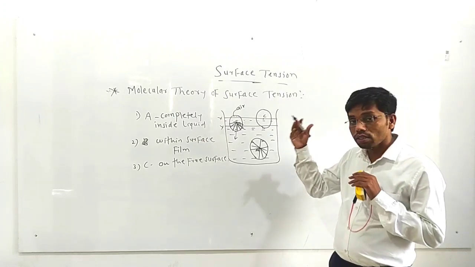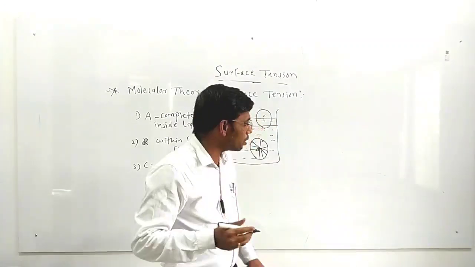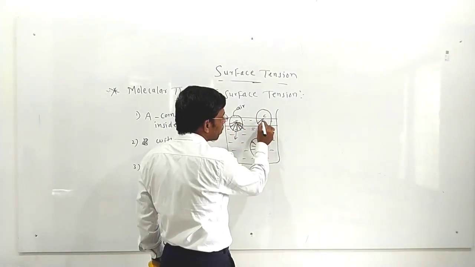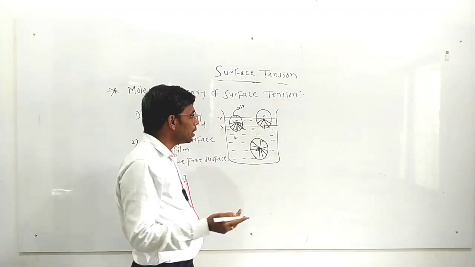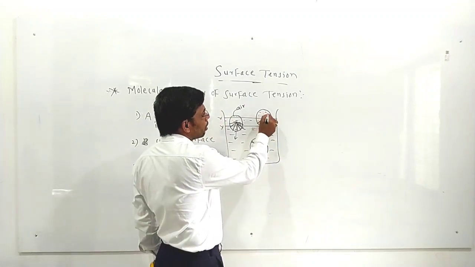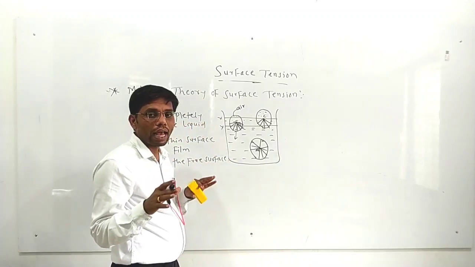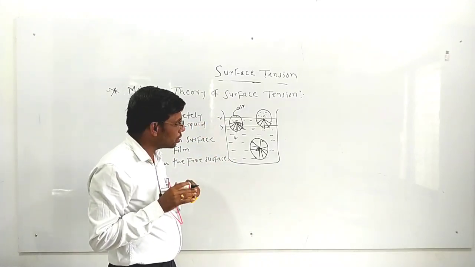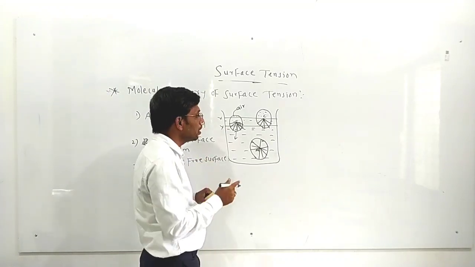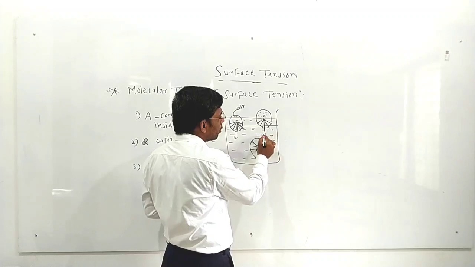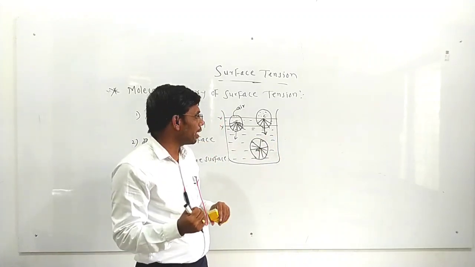Now half part is outside the liquid and half is inside the liquid, and you know that from the downward side, molecule C is also attracted by which force? Cohesive force. Okay, and from the upper side there are a number of air molecules, but the density of air is less as compared to the density of water. So the resultant force acting on molecule C is also in a downward direction, meaning molecule C is also pulled downward.